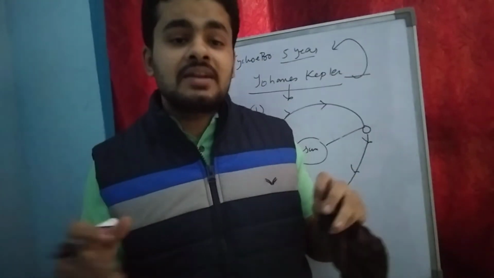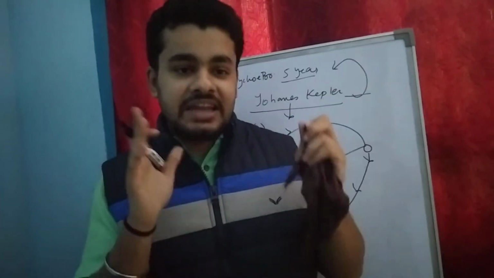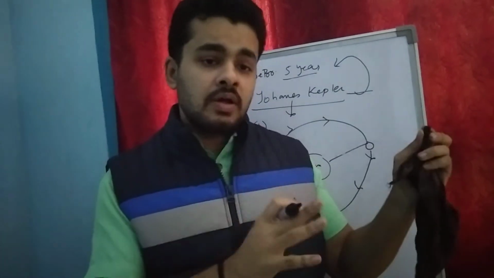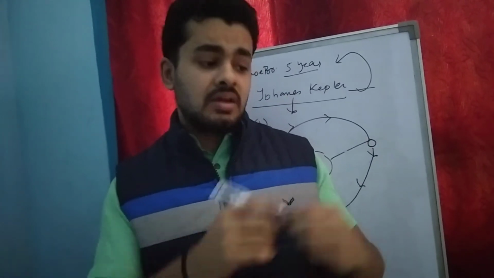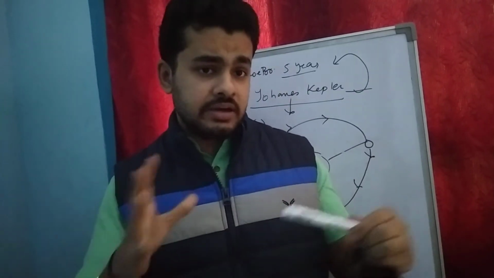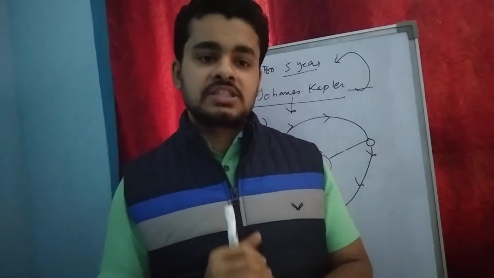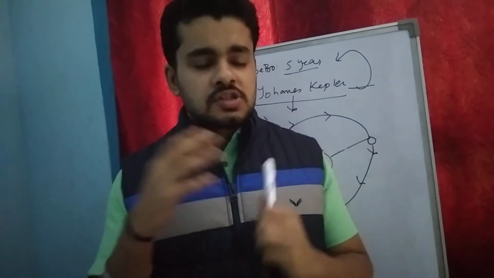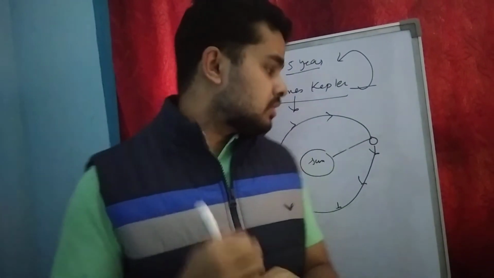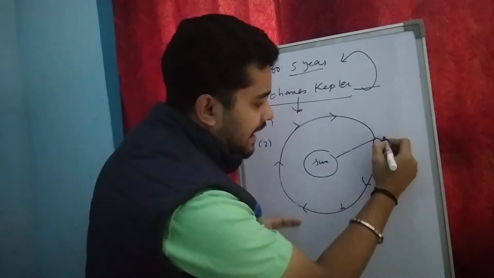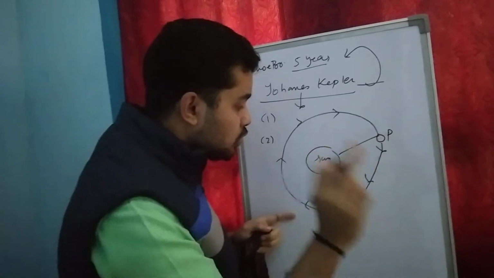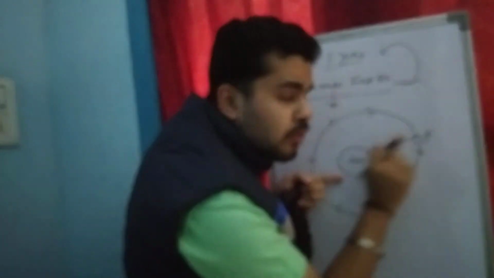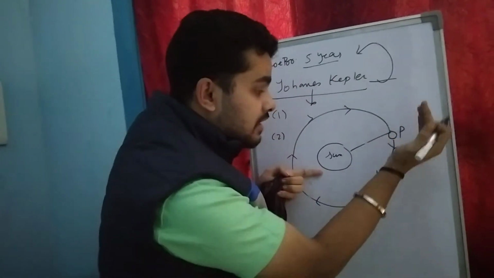Then came into the picture Newton, in 1618, who knew the law proposed by Galileo, that a body cannot change its state of motion unless an external force is applied to it. So he came to the result that the elliptical motion of the planet is not due to a tangential push, but due to a central pull.